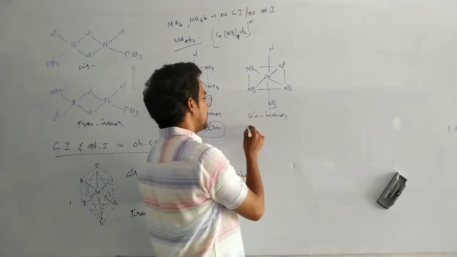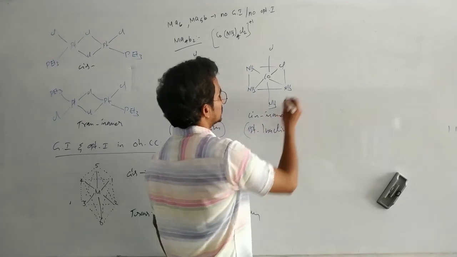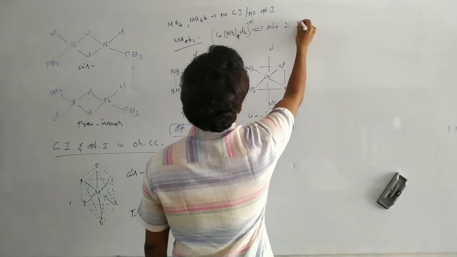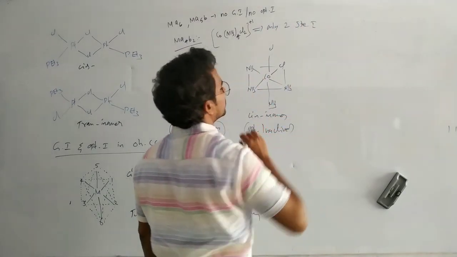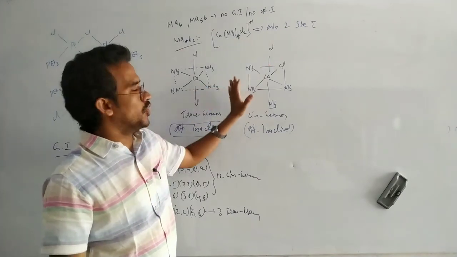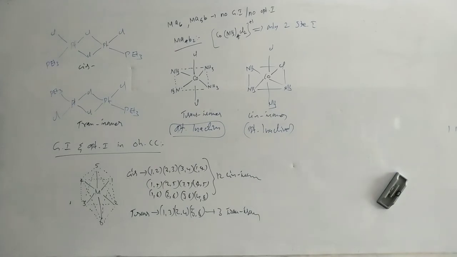So this one is also optically inactive. Here this complex compound has only two stereoisomers. Very important point: no optical isomers, just geometrical isomers.